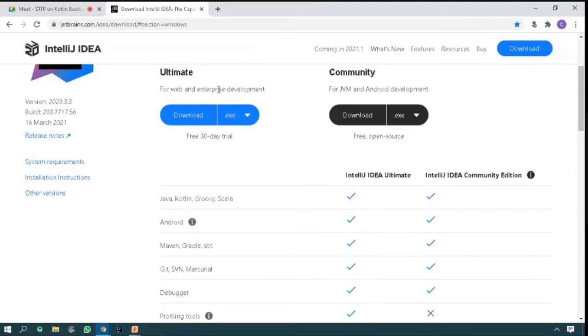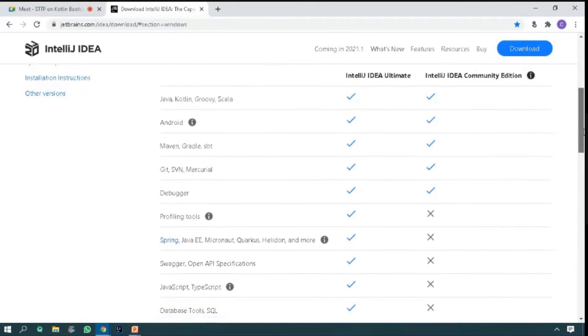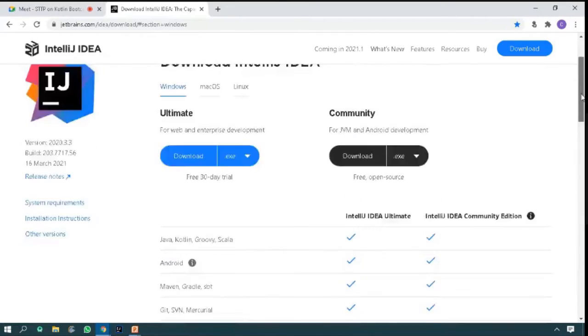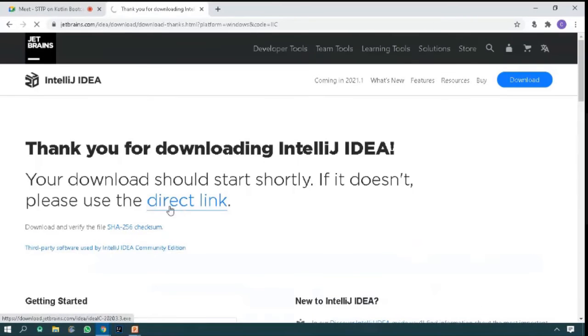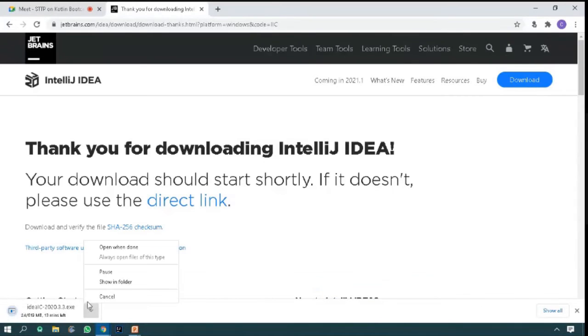There are two editions. First is Ultimate Edition. Second is Community Edition. Ultimate Edition is only a 30-day trial, because it requires a license, whereas Community Edition is free and open source. It is used for JVM and Android development. The comparison of both software is already mentioned on the screen. Please click on the download button, and it will start soon. I am not going to download, but it will start soon. Please do it.